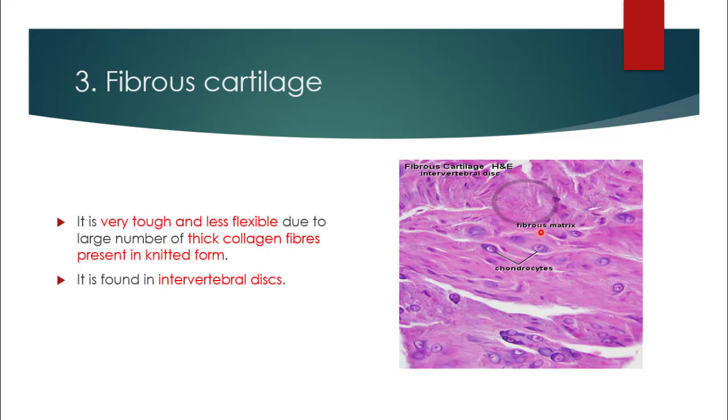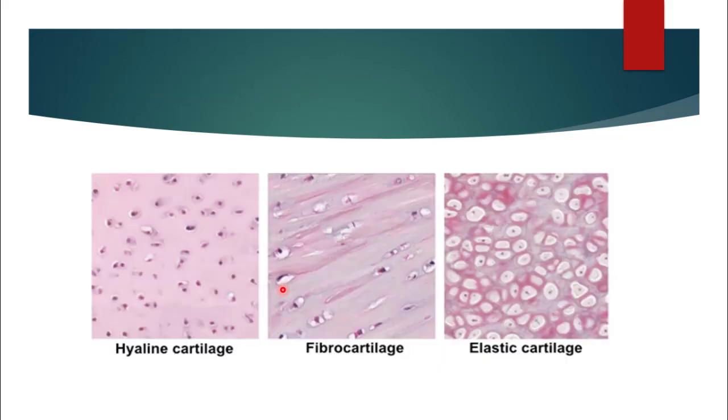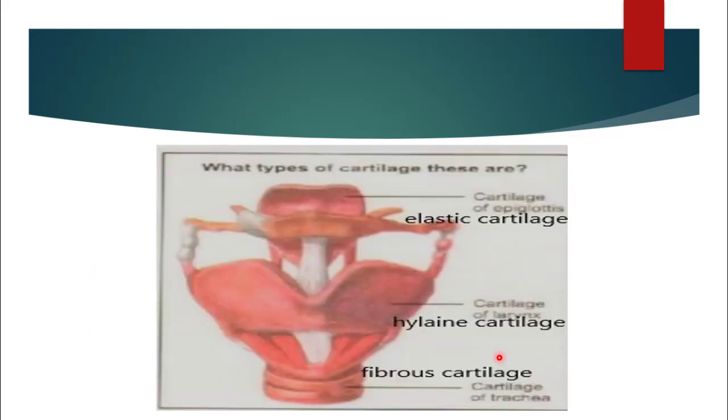You can see the fibrous matrix in which thick collagen fibers are present in knitted form, which means they are interlocked with each other. And you can see different chondrocytes. It is found in intervertebral discs. So these are all three important types of cartilage: hyaline cartilage, fibrous cartilage and elastic cartilage.